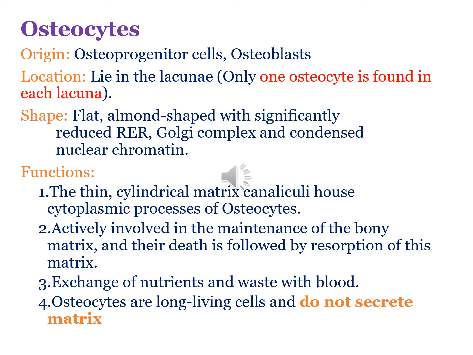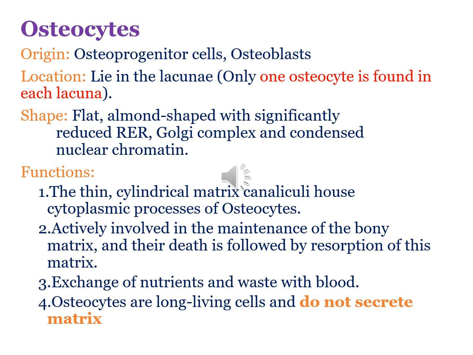Osteocytes also communicate with one another via gap junctions on the dendritic processes in the canaliculi and on the osteoblasts and bone lining cells. So these canaliculi, which are the cytoplasmic processes of osteocytes, help to communicate one osteocyte with another, and they help in the exchange of metabolites, and they have gap junctions in them.